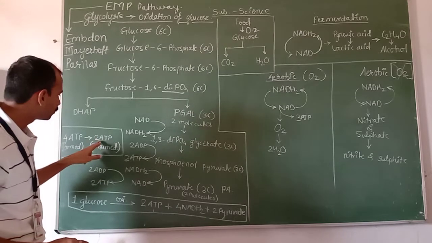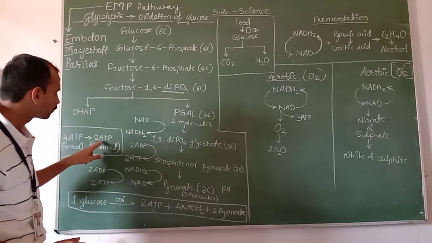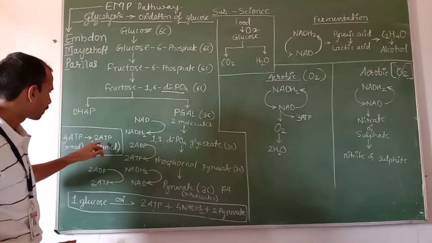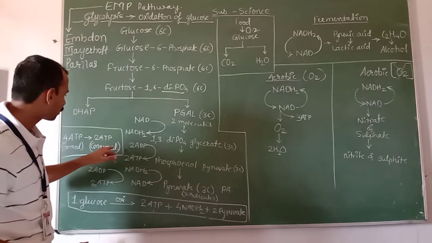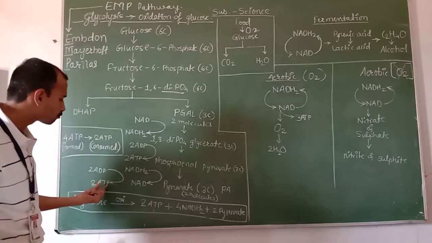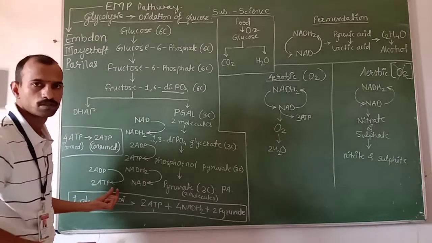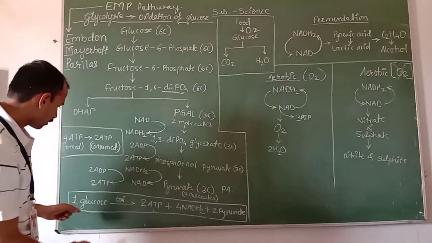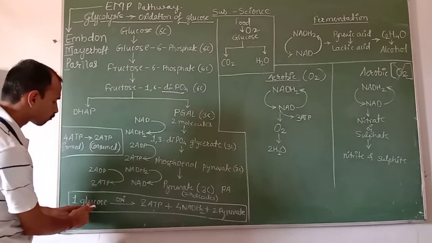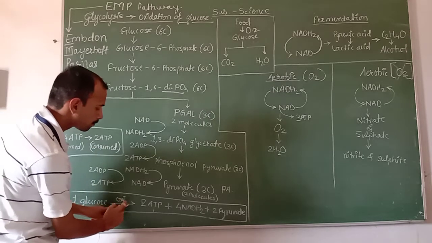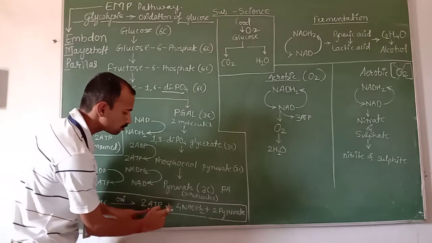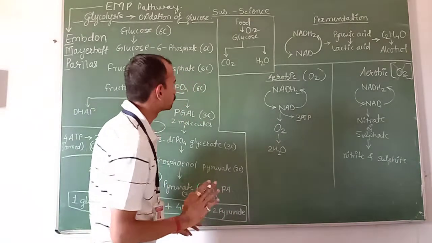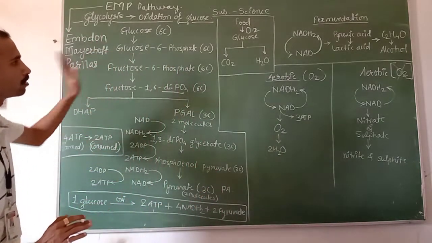These 2 molecules of ATP are consumed, and these 2 ATP are stored, and that's why one glucose molecule is oxidized and it gives 2 ATP molecules, 4 NADH2 molecules and 2 pyruvate molecules. Okay, this is all about glycolysis.